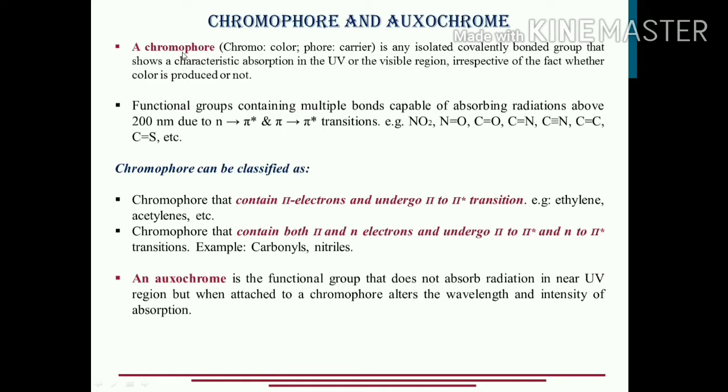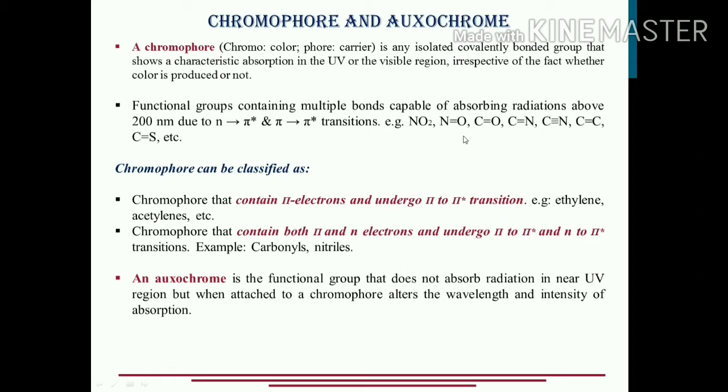Actually, these functional groups, if you examine them carefully, by having a closer view, you see, I mentioned it is a nitro group. Okay, NO is there. Okay, C=O double bond is there. Okay, carbonyl group. So what is present over here? A pi bond is present. That means the pi electrons are present. Okay, and since oxygen is there, definitely it will be carrying the lone pair of electrons also, or the non-bonded electrons, n orbitals are also present. Okay, so a transition, namely pi to pi star transition, is possible definitely, and the n to pi star transition is also possible in the molecule.